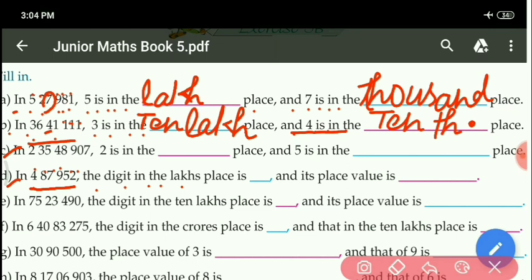Lakh place digit, what is coming? 4. So here write 4. Here it is asking the digit and its place value. Place value of 4 will be what? 4 is given at lakh place, so the place value of 4 is 4 lakh only. So write here 4 lakh. In lakh how many zeros will be there? 5 zeros.